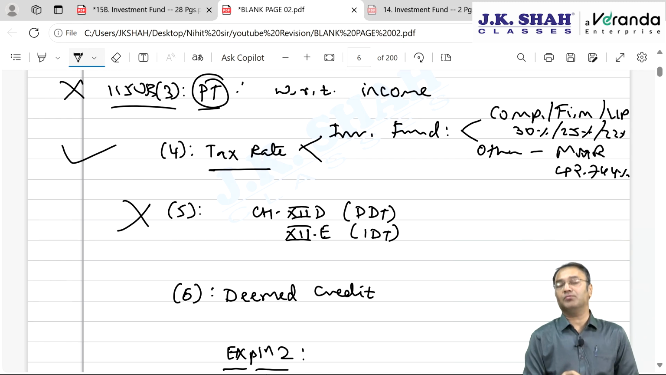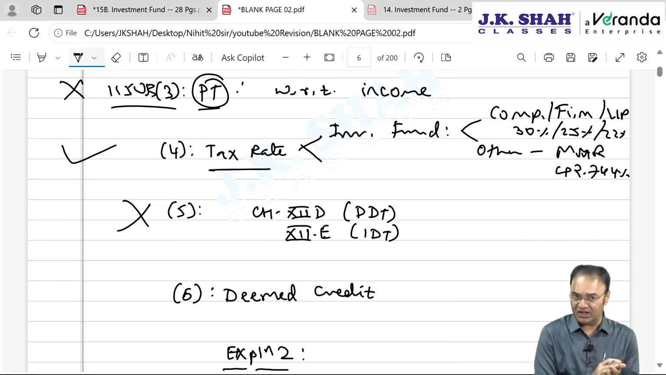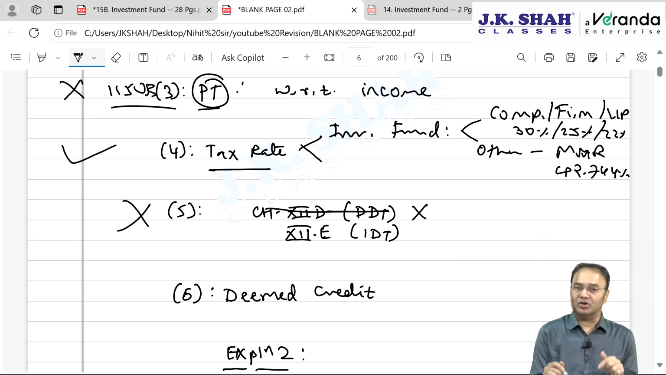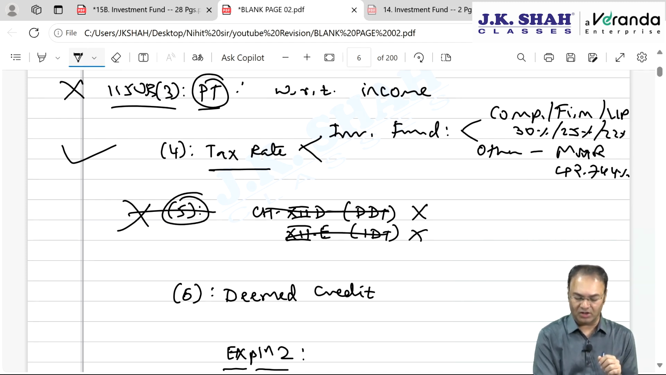Subsection 5 is totally unimportant. I had made you cancel it out during concurrency of the regular lectures also. It says applicability of chapter 12D and chapter 12E to investment fund. Chapter 12D is DDT, dividend distribution tax. This chapter is also deleted. And chapter 12E, income distribution tax, which was applicable to mutual fund, this is also deleted. Therefore, this entire subsection is unimportant.